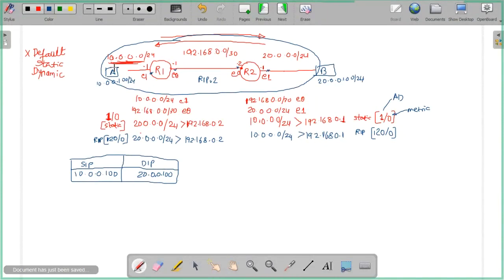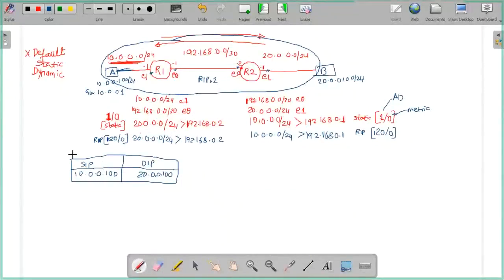Please understand A has a default route, okay? A has a default route gateway configured. What is that gateway? 10.0.0.1. If this gateway is not configured, will it generate this packet? It will never generate this packet.